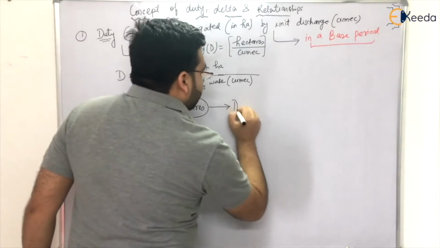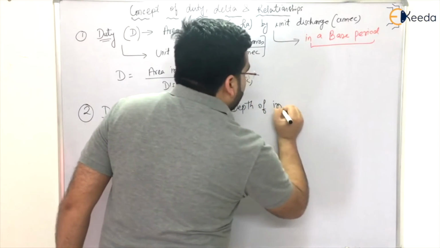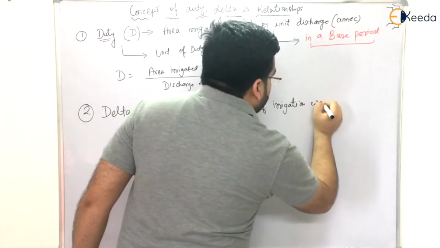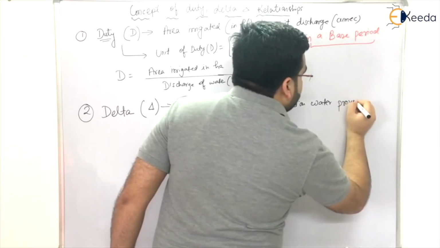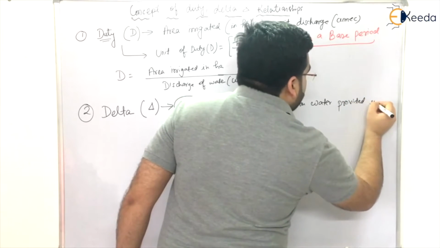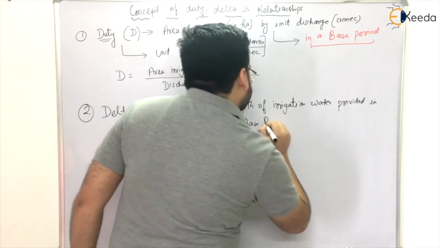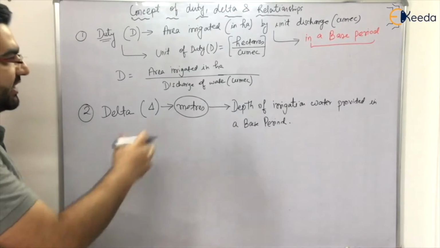So delta is the depth of irrigation water provided in a base period. That is your depth.